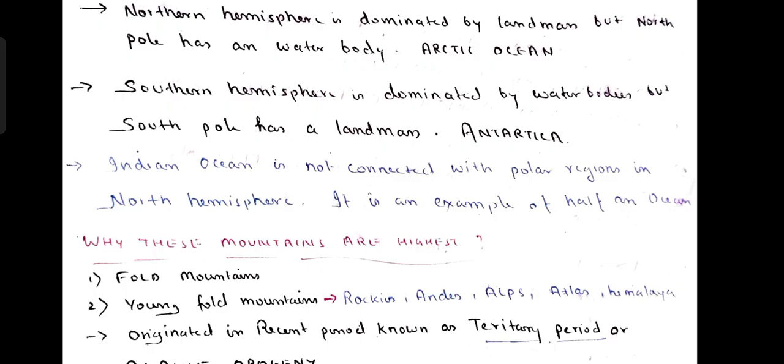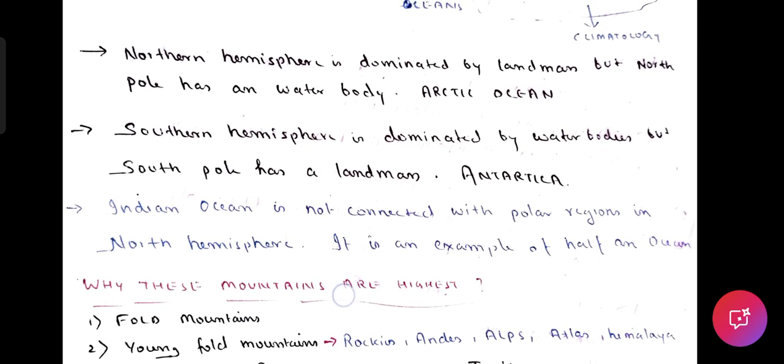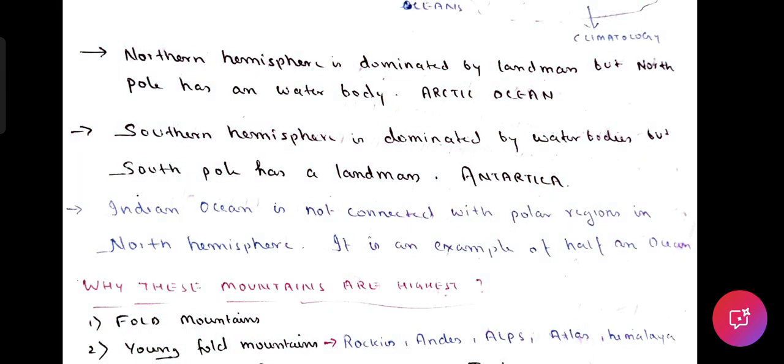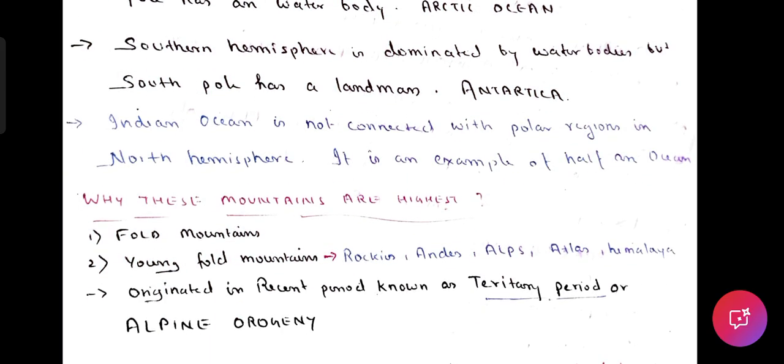Now the third conclusion I can make by looking at this is that only one ocean, the Indian Ocean, is the ocean which has been given the name of a country. No other ocean is named after a country. The Indian Ocean is the only ocean which has been given the name of a country. And can I say it is the only ocean out of the three major oceans which is half an ocean? Why half?